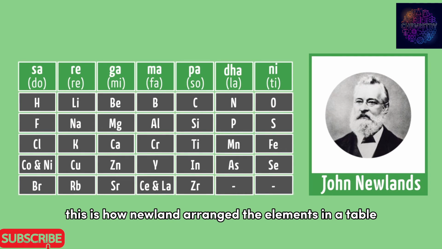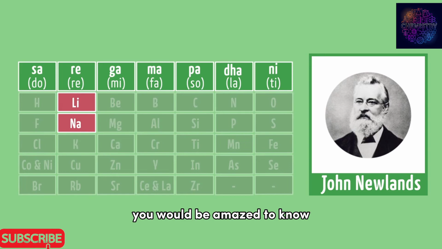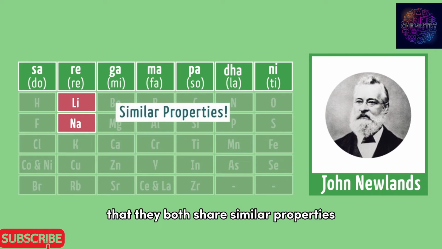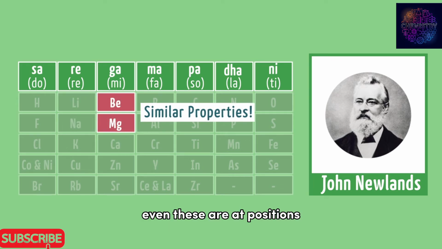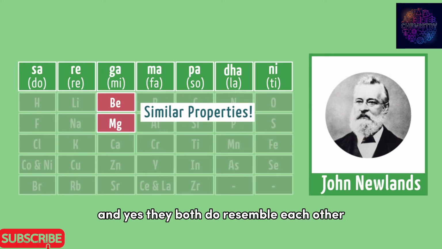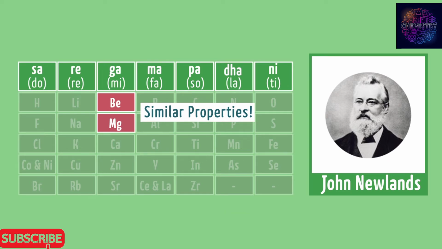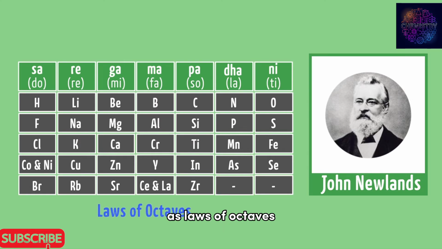This is how Newland arranged the elements in a table. For instance, as we can see here, if we consider lithium, then the 8th element after it would be sodium. You would be amazed to know that they both share similar properties. Next immediate examples would be that of beryllium and magnesium. Even these are at positions such that magnesium is 8 places away from beryllium. And yes, they both do resemble each other. With this analogy, Newland named the grouping system of elements the law of octaves, or Newland's law of octaves.